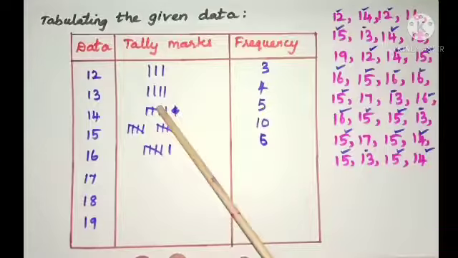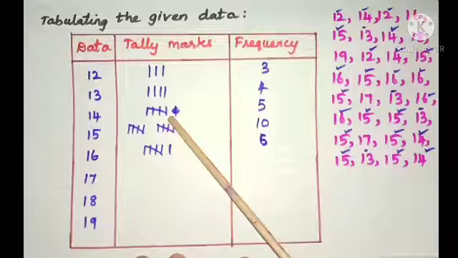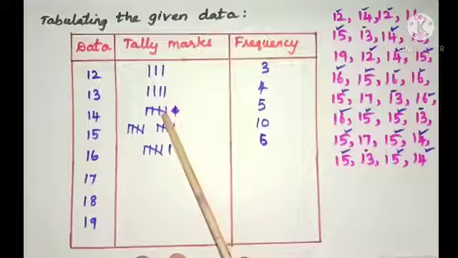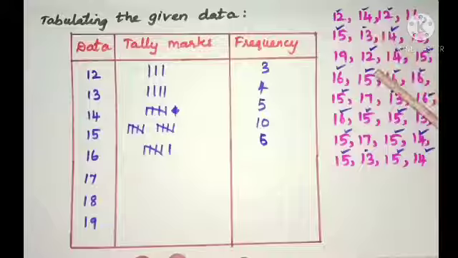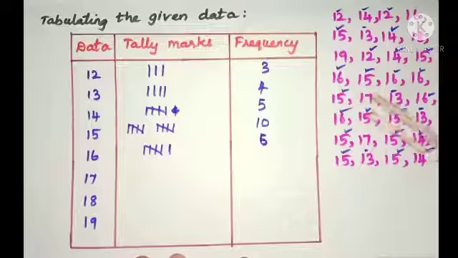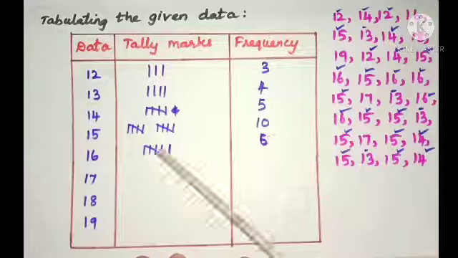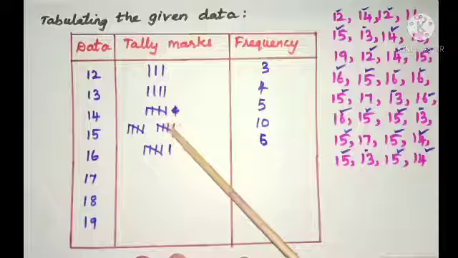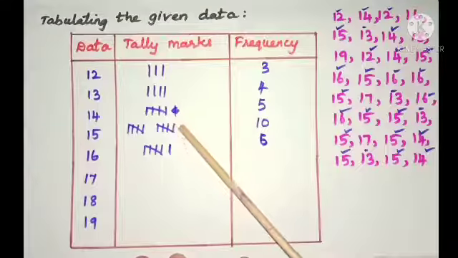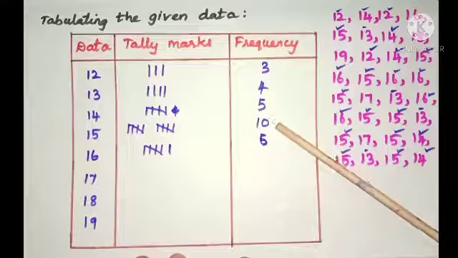Cross the vertical lines, which represents 5. And 15 occurs 1, 2, 3, 4, 5, 6, 7, 8, 9, 10 times. 5 plus 5 is 10. So the frequency is 10. The number of times 15 occurs is 10 times.